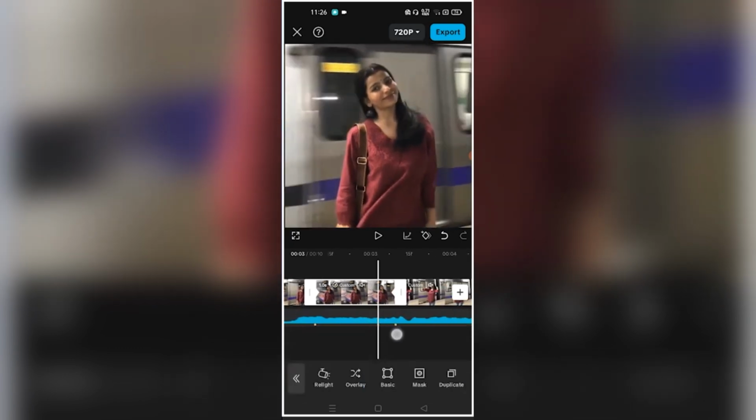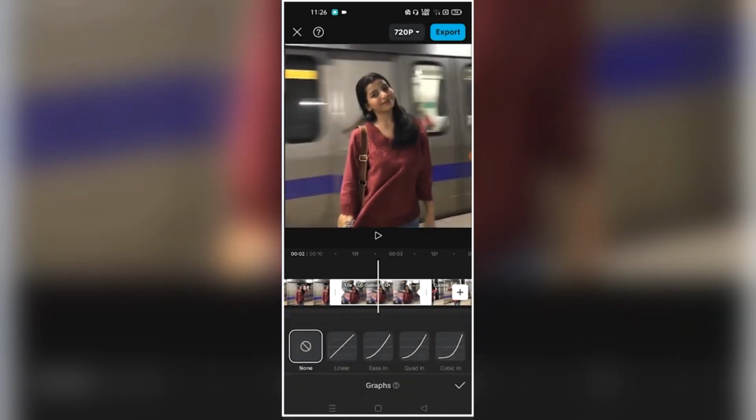After that, after doing it this way, you have to come in the middle. Then you have to come in the graph. And then you have to add rebound to it.